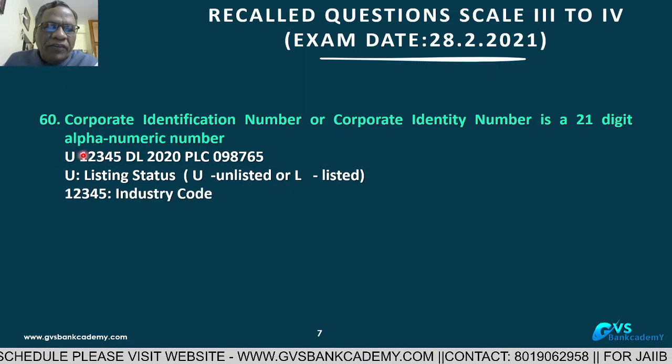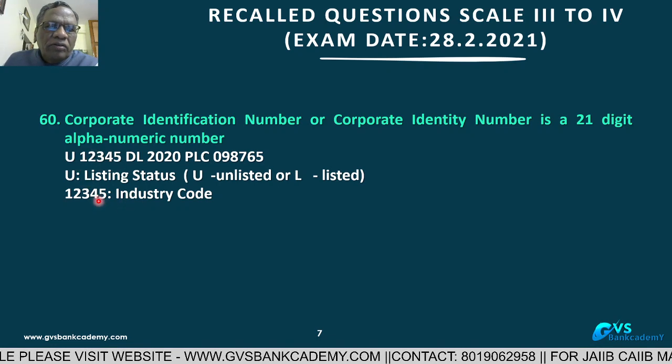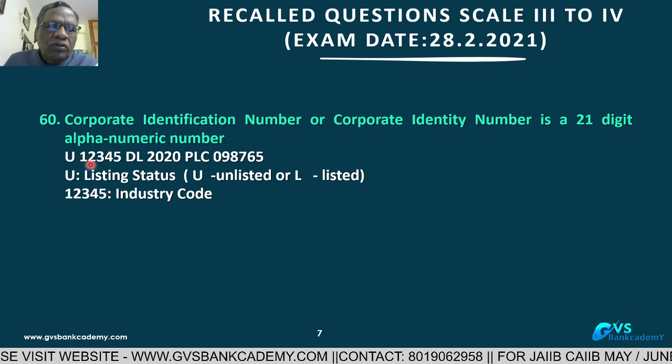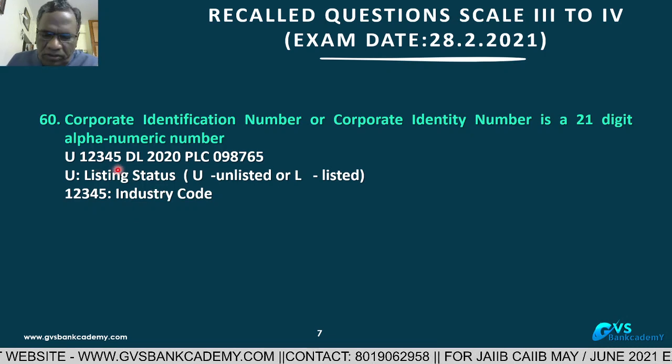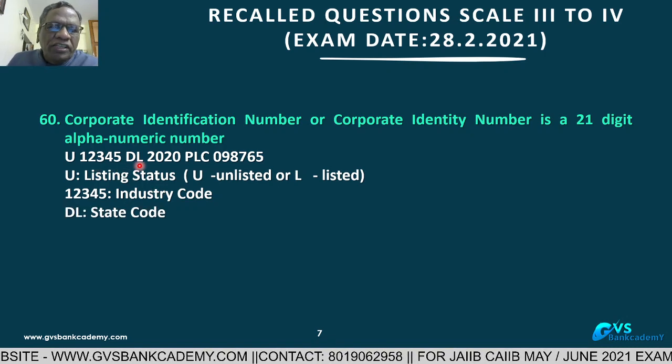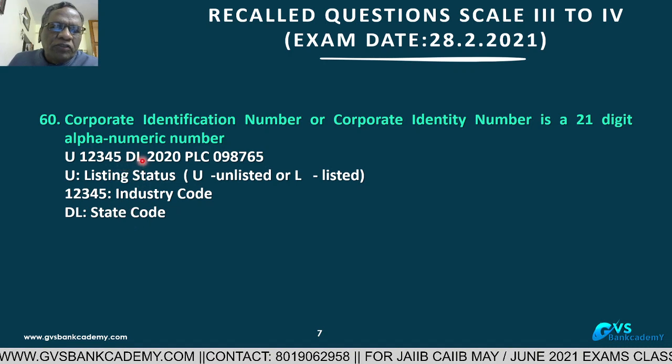Next, the following 5 digits are the industry code. After U, the next 5 digits are the industry code. The next 2 letters indicate which state the company belongs to. That is the first 2 letters.